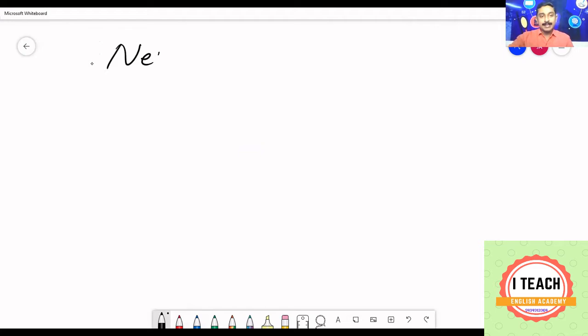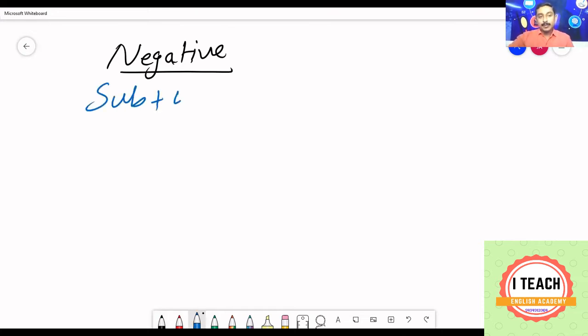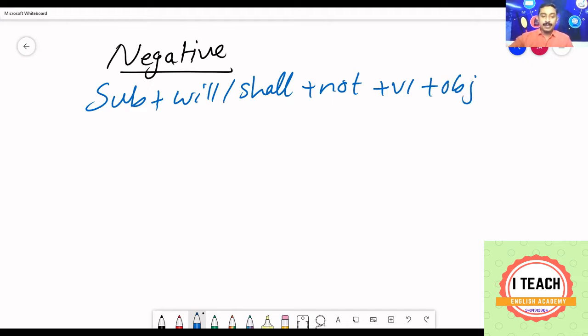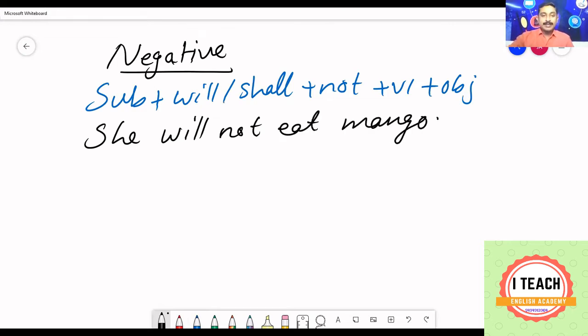Let us see the negative. As we have been learning, negative can be made by adding not. Subject plus will or shall plus not plus V1 plus object. Let us have an example. She will, next word we need to write is not. She will not eat mango. The word will not also has a short form. You can even write it as won't. She won't eat mango.